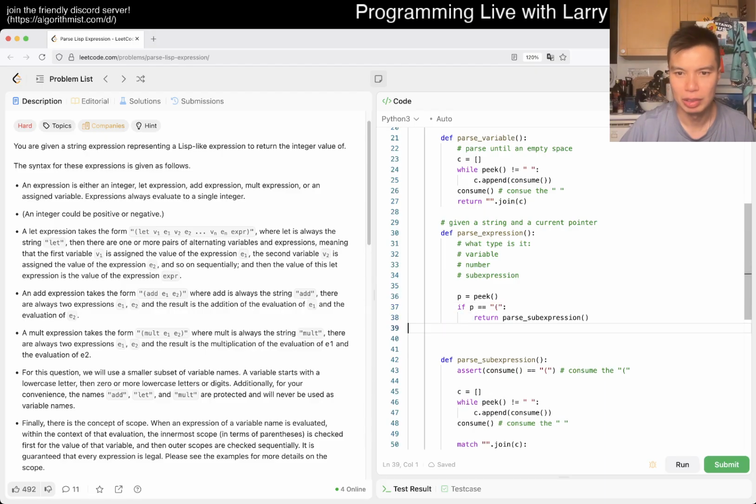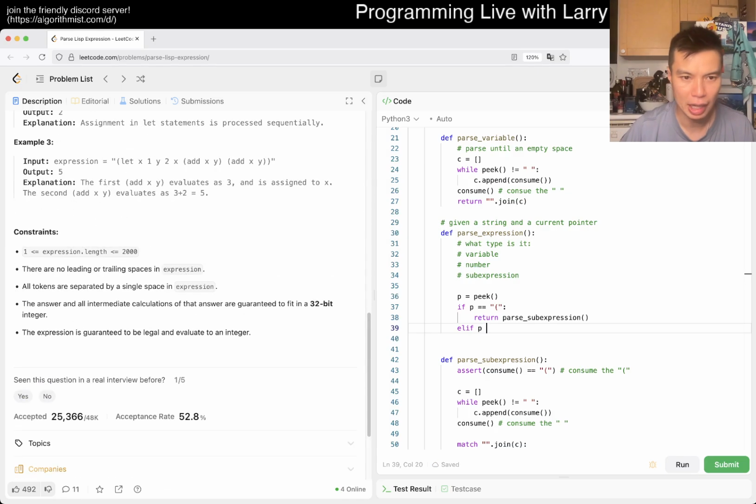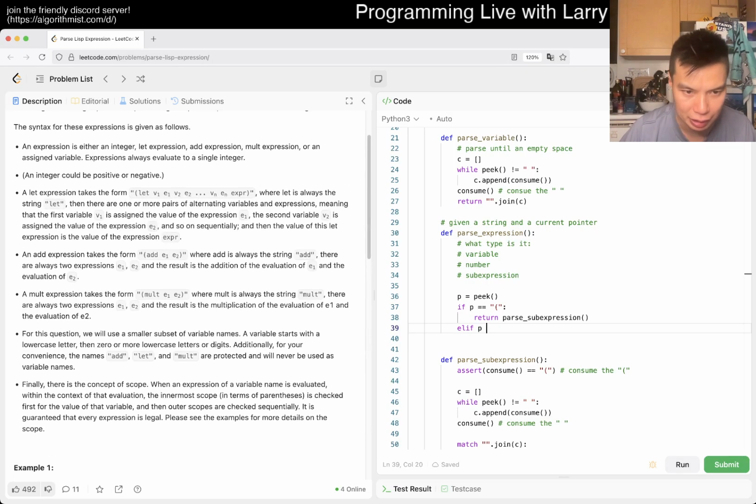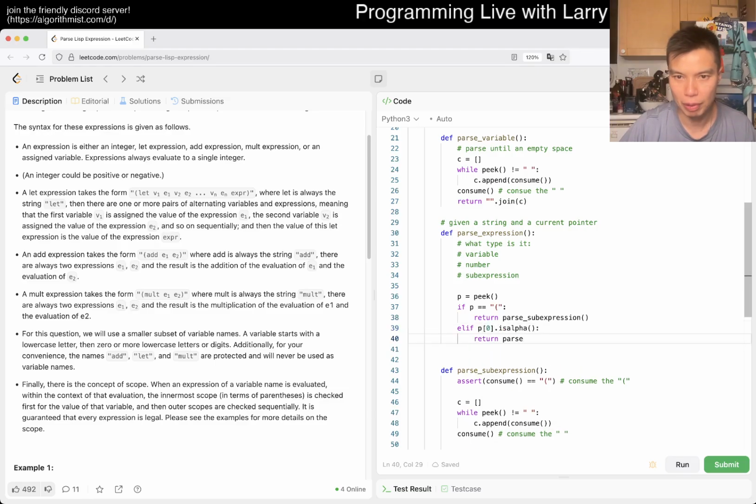Because now else if p, if the first character is alpha, I think that's where it says here, then it's a lowercase letter, right? So p of 0 is alpha, then we return parse wherever.